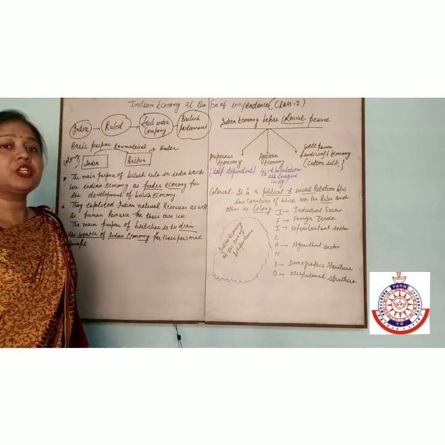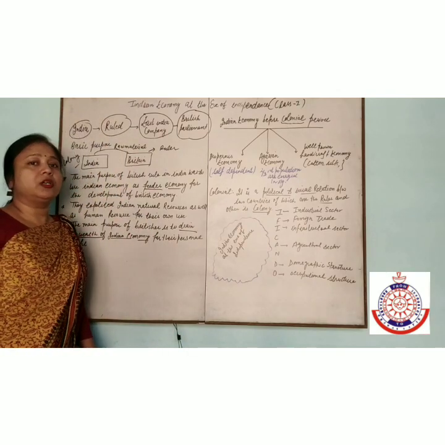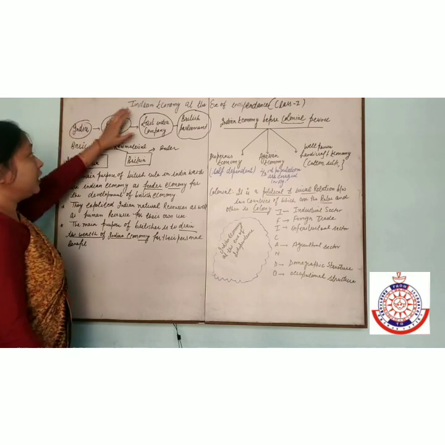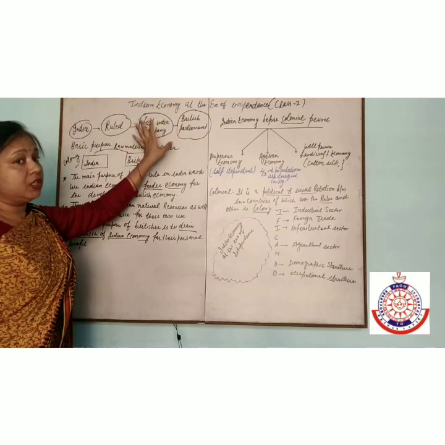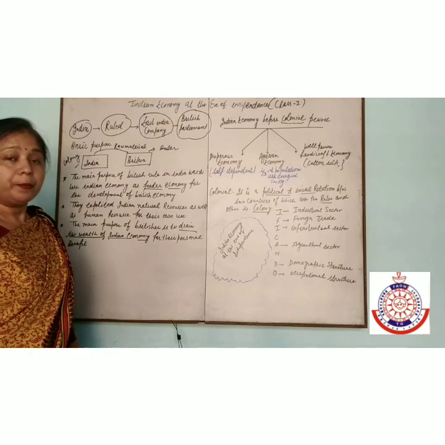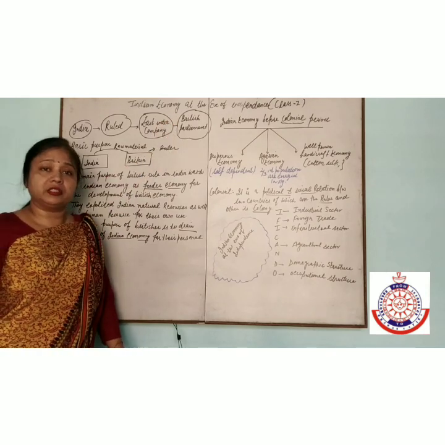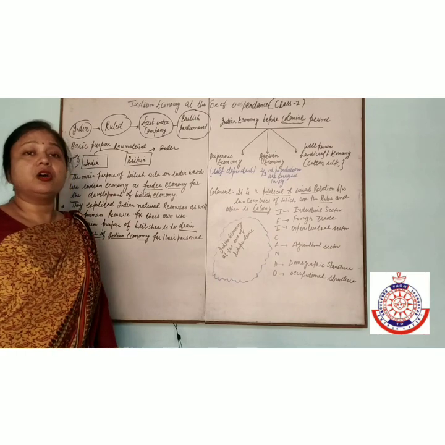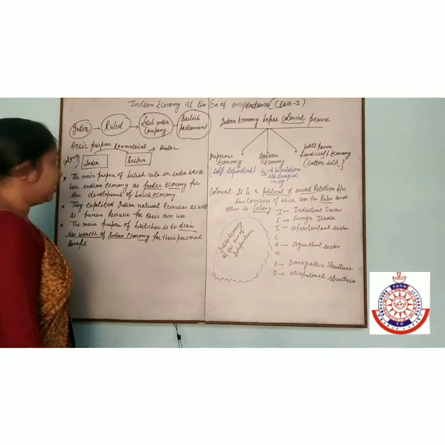Today we will start our Indian economy, the first chapter, Indian economy at the eve of independence. You know, the British ruled India for 200 years. How did they rule India? First they used the East India Company, then the British Parliament. After 200 years, India became independent on 15 August 1947.